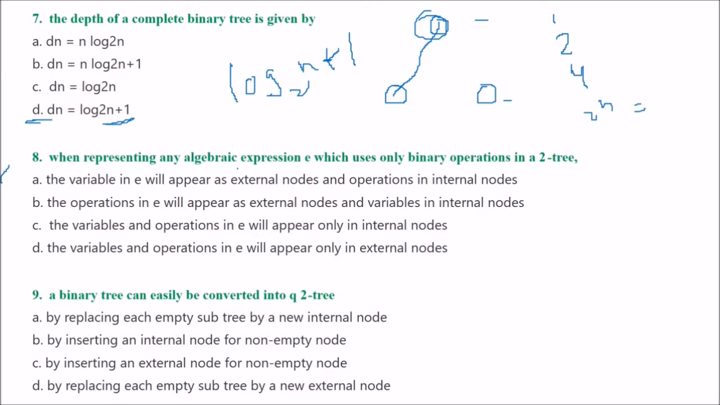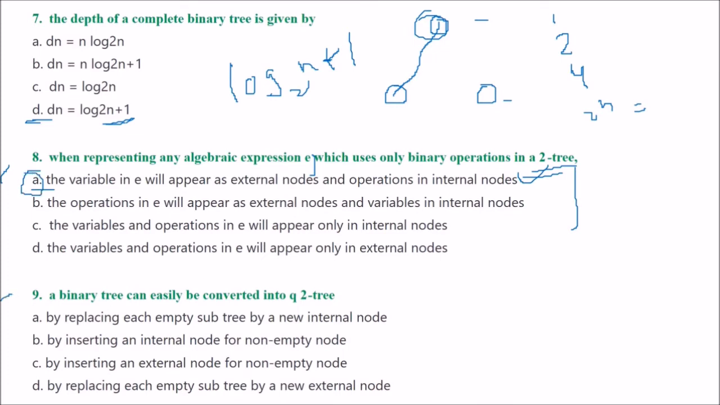Next is: when representing any algebraic expression E which uses only binary operations in a 2-tree, please read all these and try to answer. Which answer are you going to take? Let us see the first one. The variables in E will appear as external nodes and the operations in the internal nodes, and this is correct. The first one is the correct one.